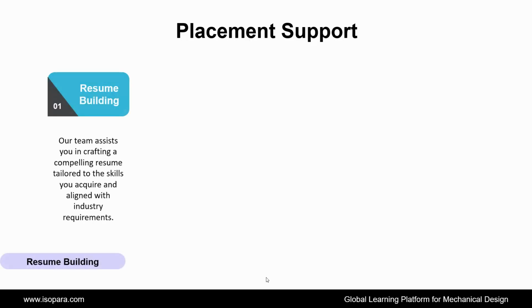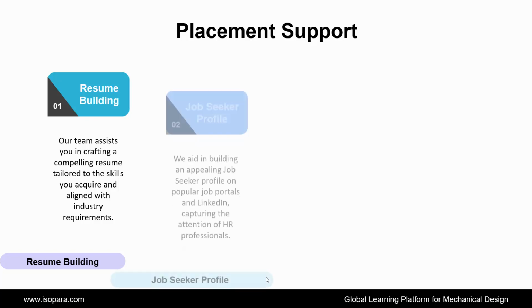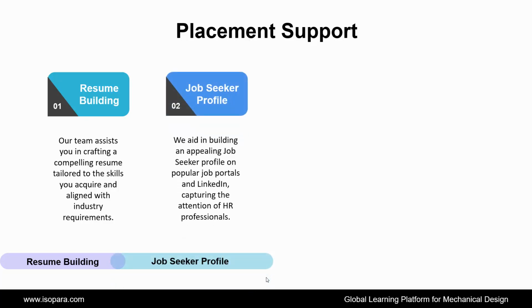Now, the final is placement support. ISO Para provides placement support to all learners through the following ways. First is resume building. Our team assists you in crafting a compelling resume tailored to the skills you acquire and aligned with industry requirements. Second is job seeker profile. We aid in building an appealing job seeker profile on popular job portals and LinkedIn, capturing the attention of HR professionals.